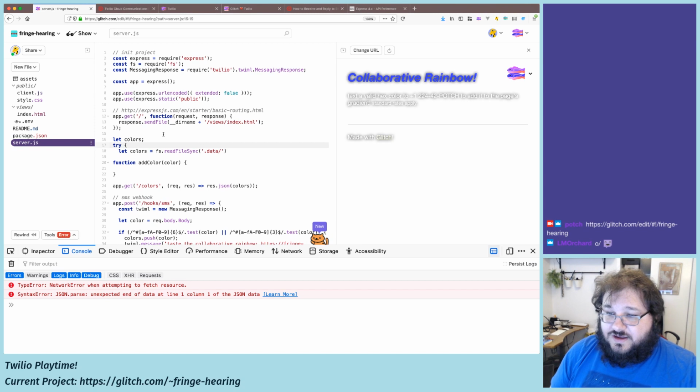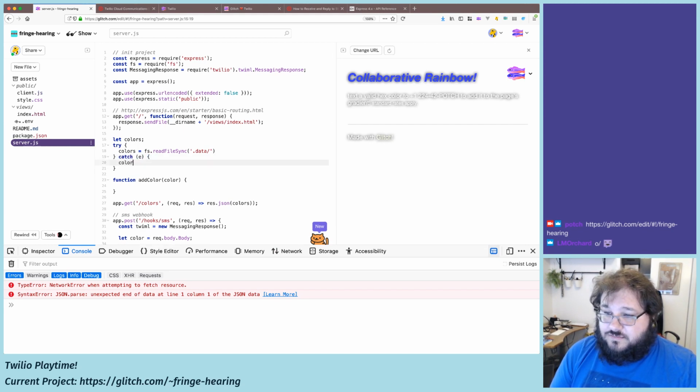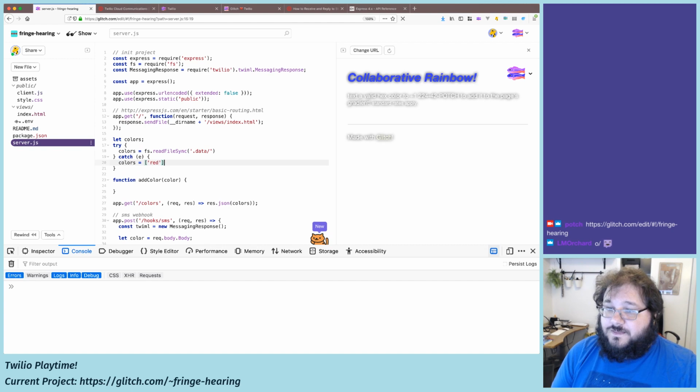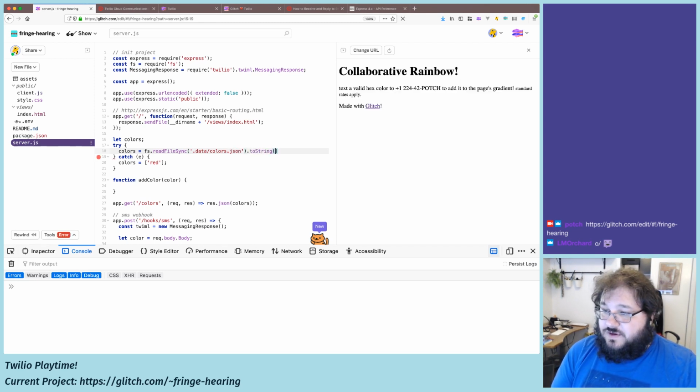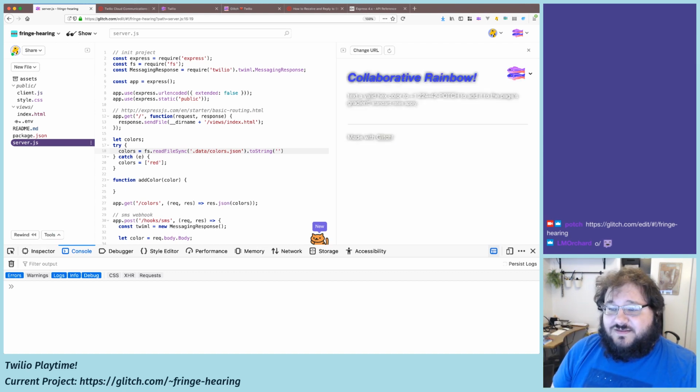Then we need to try loading colors from a file, and if it fails, we can see if the file exists first, but this works just as well. Getting Pythonic here. When I say get Pythonic, I mean Python has this concept that it's easier to ask forgiveness than permission.